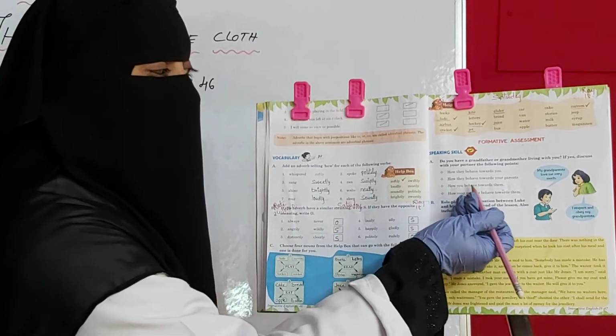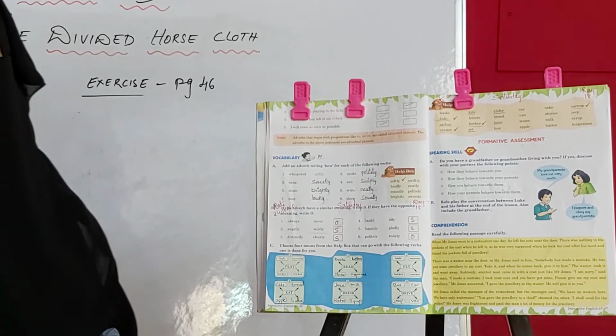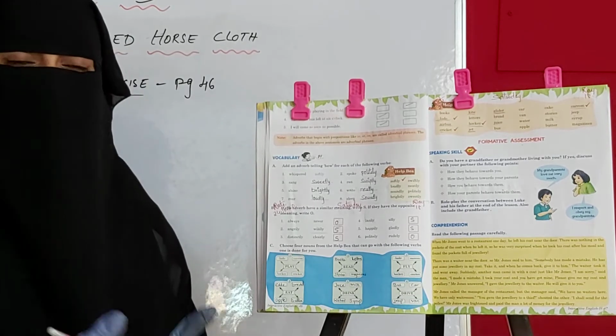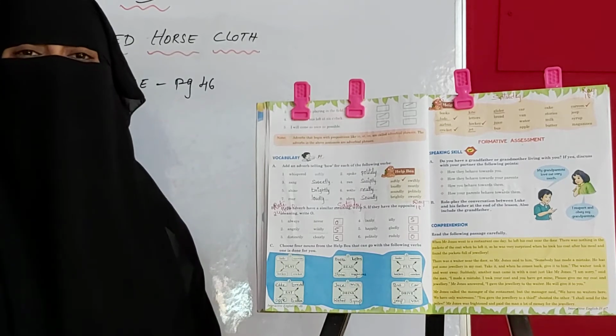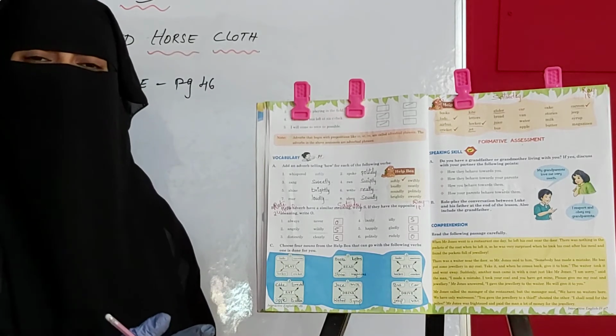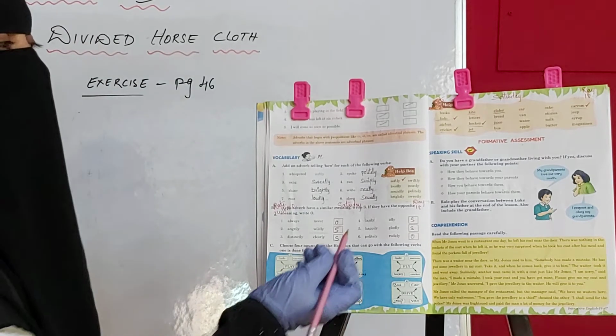And next is how you behave towards them. How you behave. आप कैसा उनके साथ behave करते हो? Like do you shout at them? Do you always make fun of them? What do you do with them? आप उन्हें सताते हो, उनके साथ बदतमीजी करते हो? Do you back answer them? That you have to discuss.